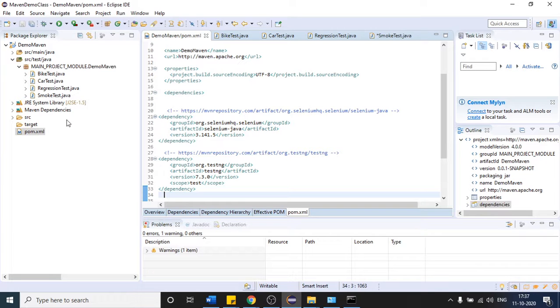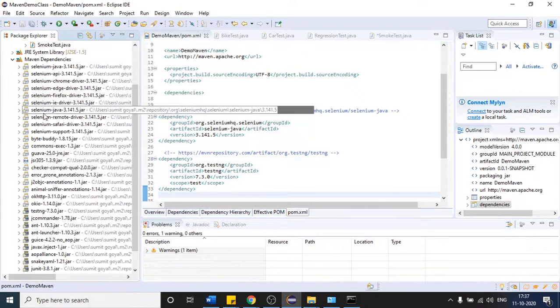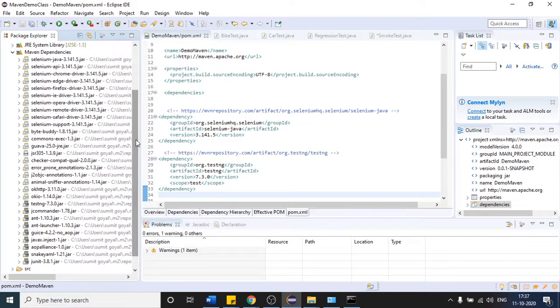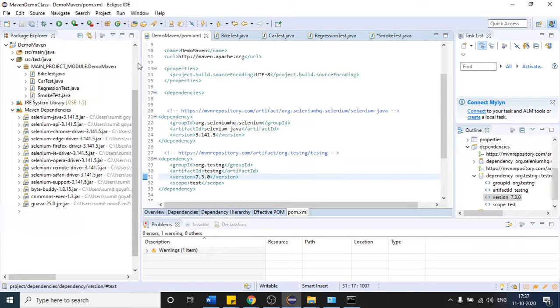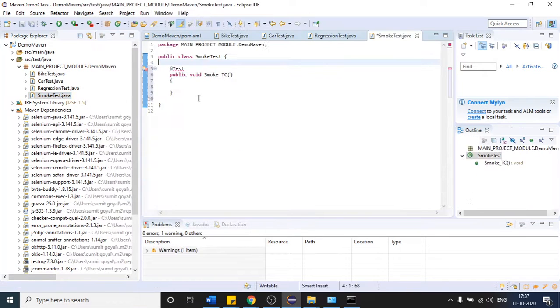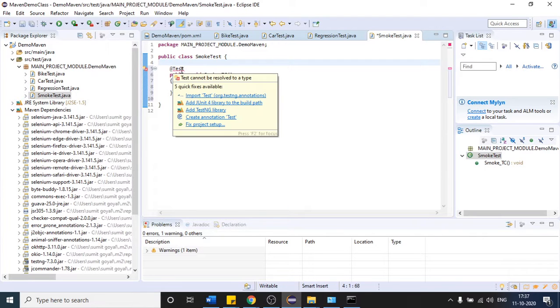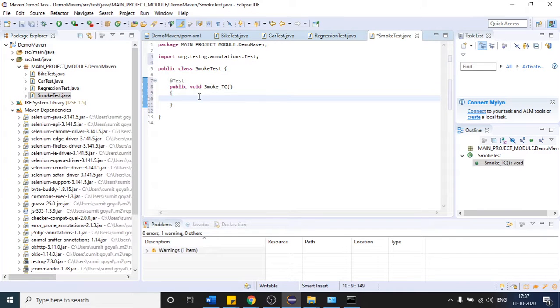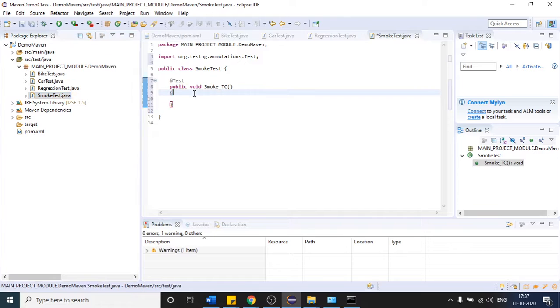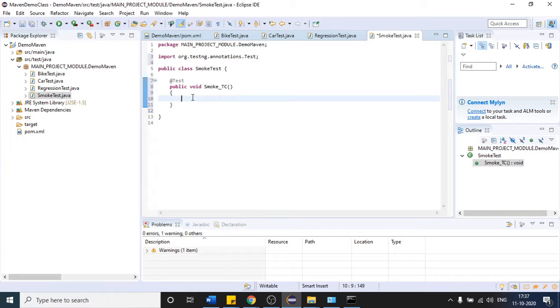Whatever the case may be, it has pulled all the jar files related to TestNG. You can see the size has now increased, and you can see the TestNG jar. Earlier this jar was not present, and if you tried to import the package, we were not getting the import statement. If I place my mouse here, you can see import Test. Earlier we were getting only the two options below. This Test is related to TestNG, so click on import. This way you can place the jar. You just place those four lines, and Maven will pull all the jars for you.